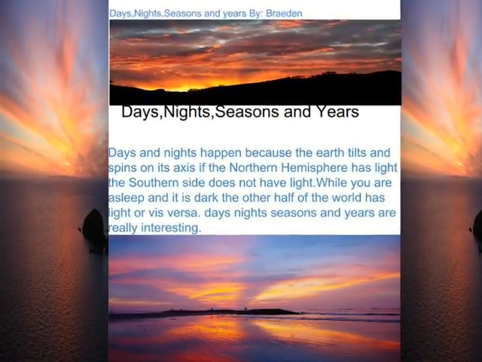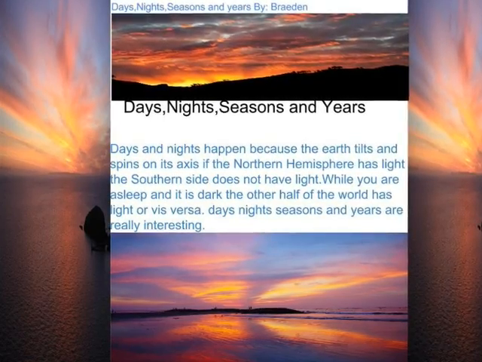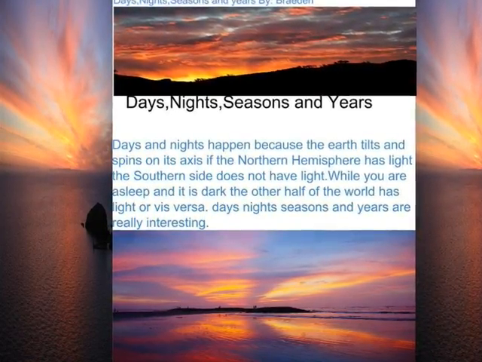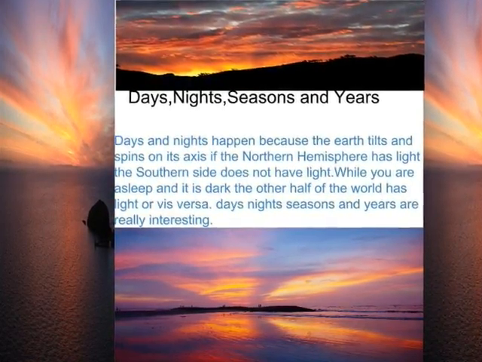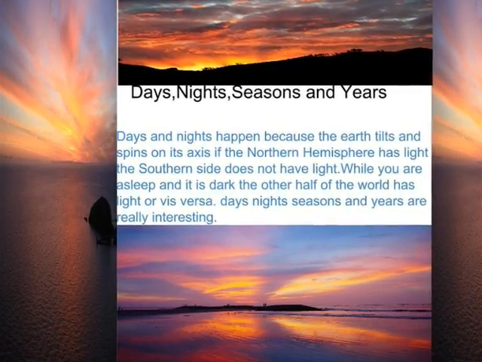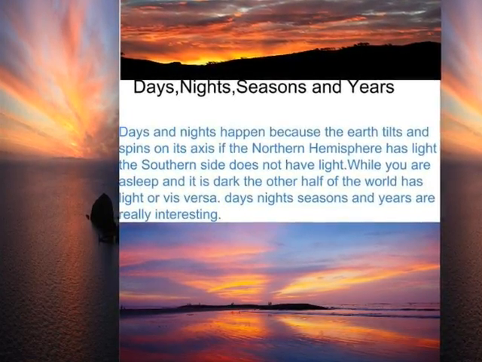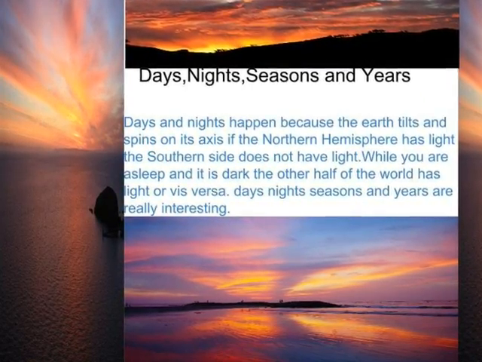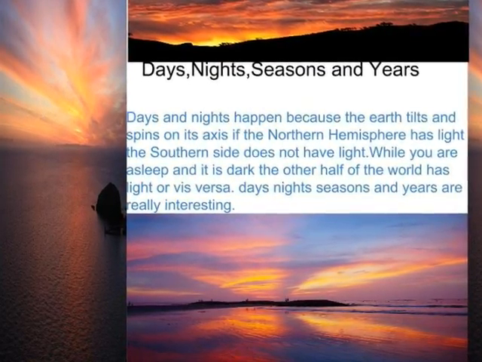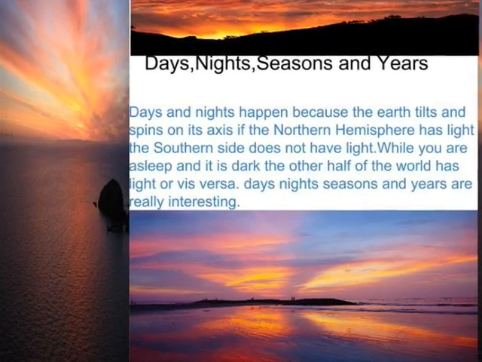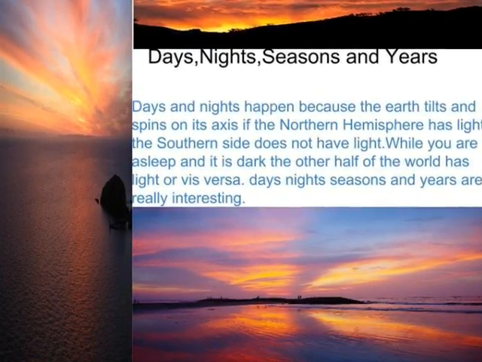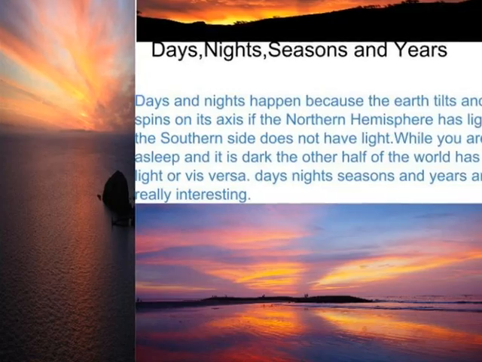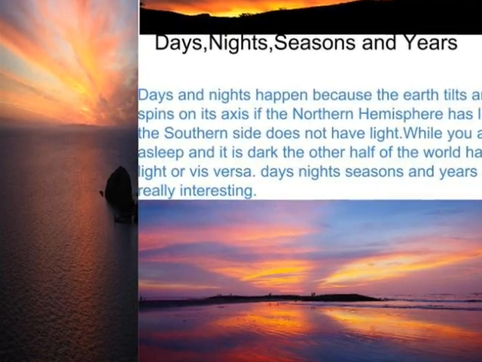Days, Nights, Seasons, and Years by Braden. Days and nights happen because the Earth tilts and spins on its axis. If the northern hemisphere has light, the southern side does not have light. While you are asleep and it is dark, the other half of the world has light, or vice versa. Days, nights, seasons, and years are really interesting.